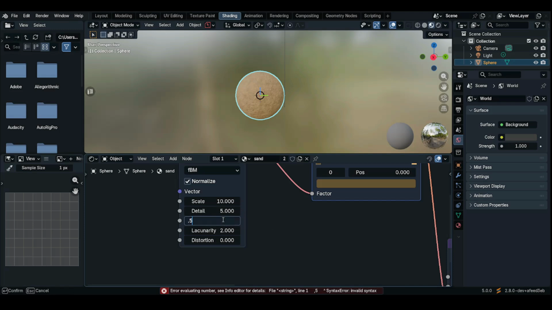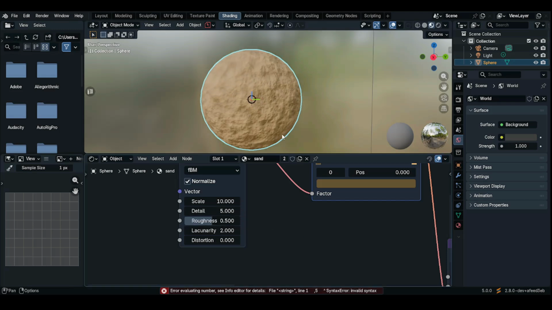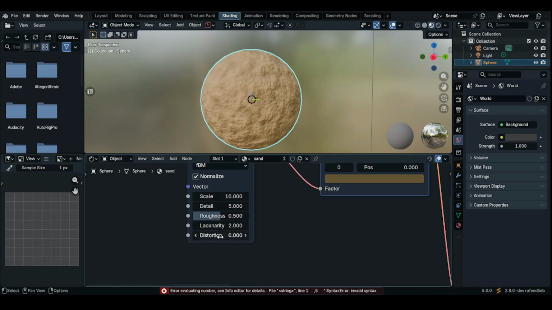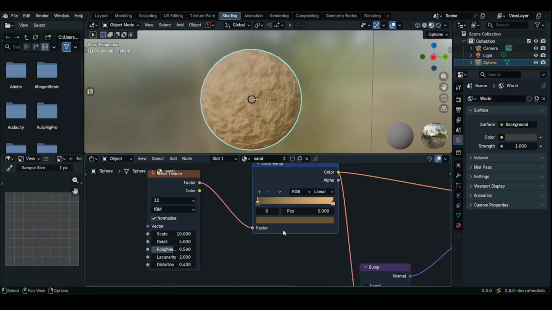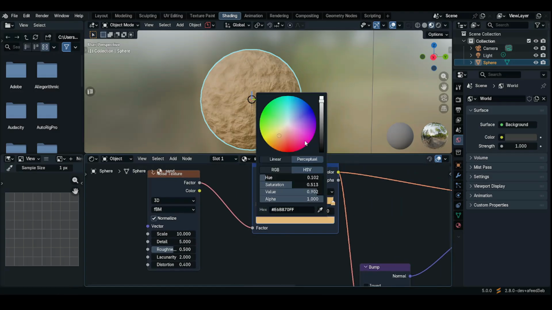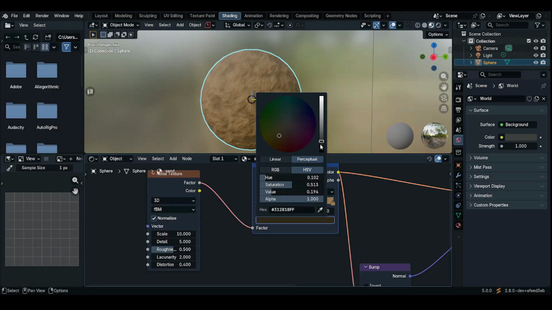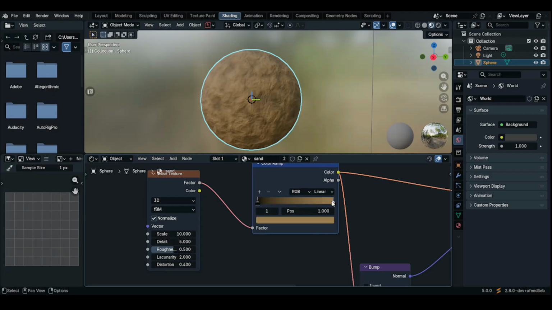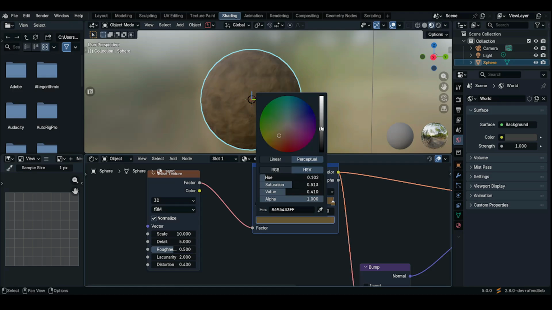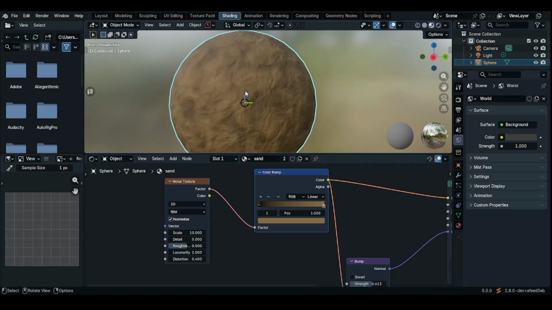Sorry, 0.5. Yes, and then distort it a bit, maybe 0.4. And then darken the colors. So darken this one as well. It's okay.